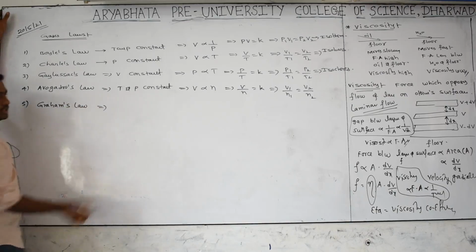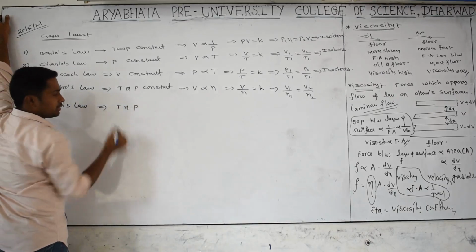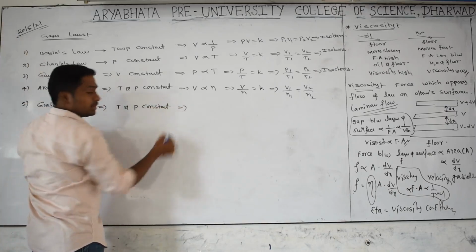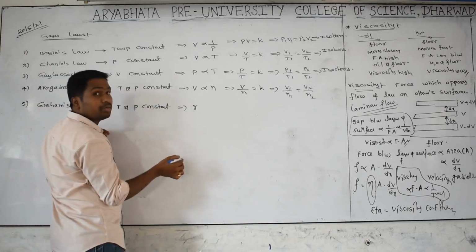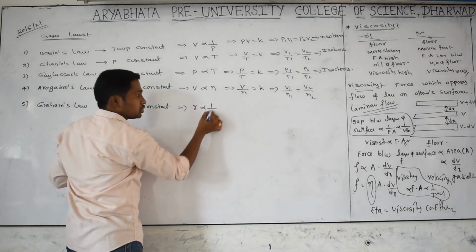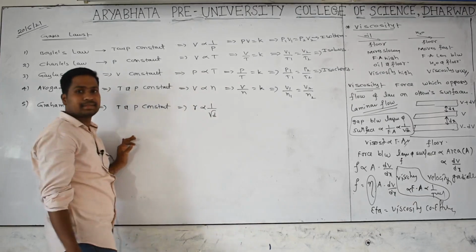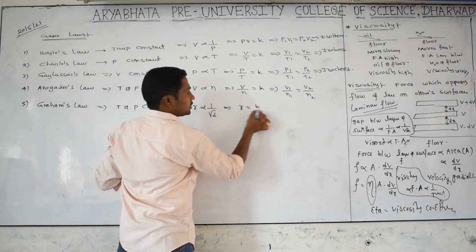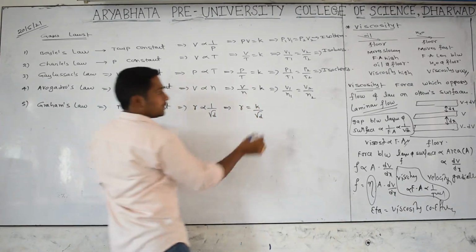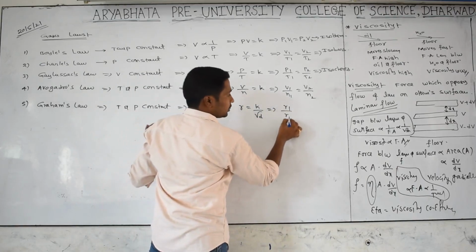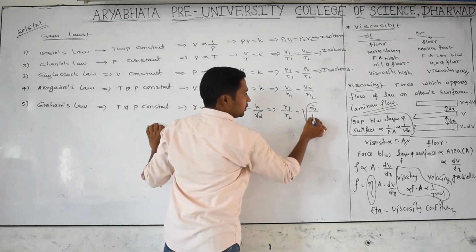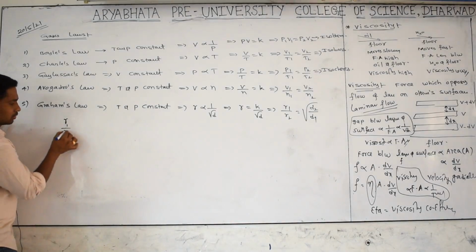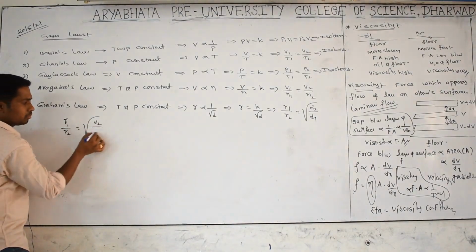Under Graham's law, what is the condition? At the same temperature and pressure, temperature and pressure remain constant. Then the rate or speed of spreading of a gas is inversely proportional to the square root of the density of the gas. So R is equal to some constant into square root of D. We can take two cases: R1 by R2 is equal to the square root of D2 by D1. We did so many formulas here. I will write R1 by R2 is equal to the square root of D2 by D1.